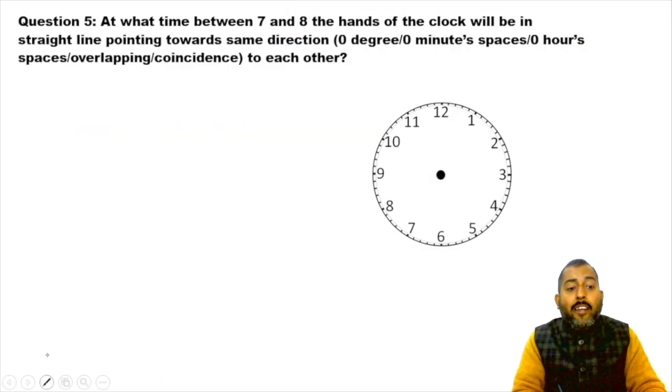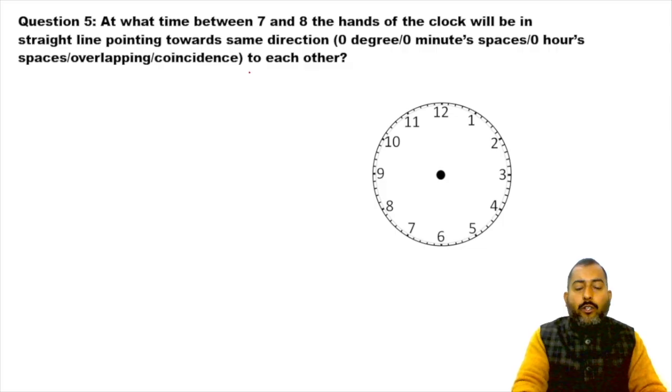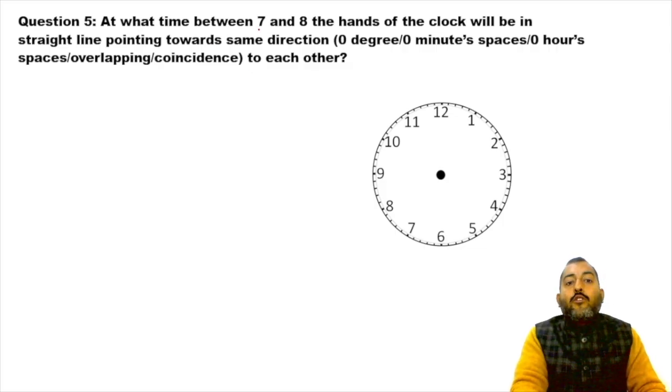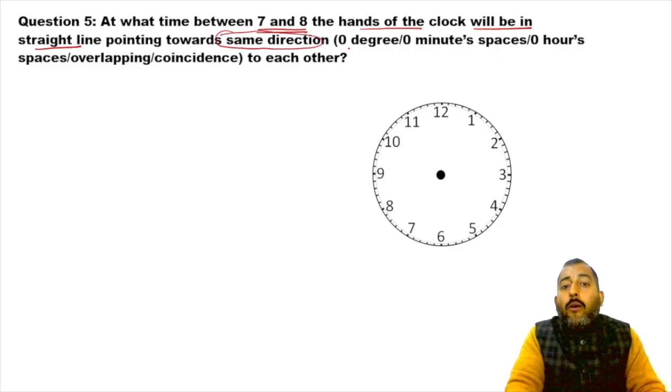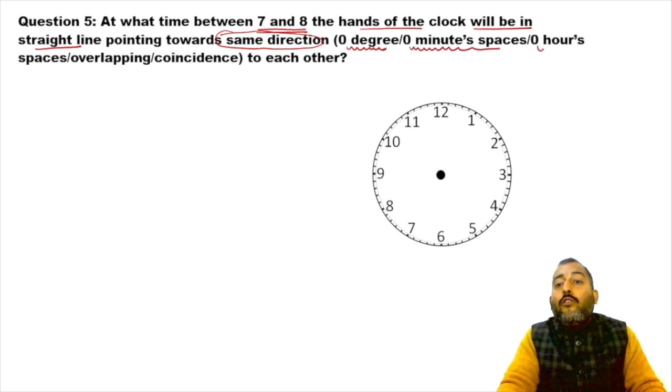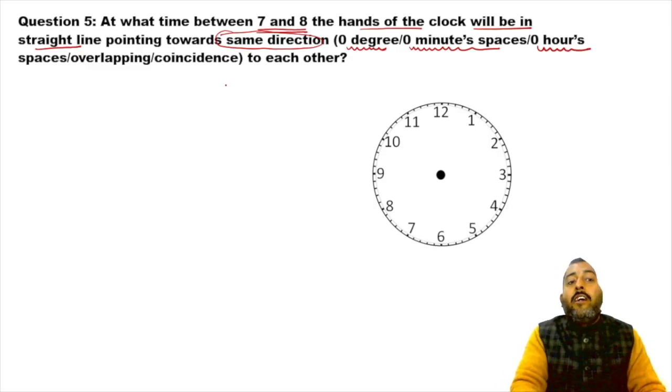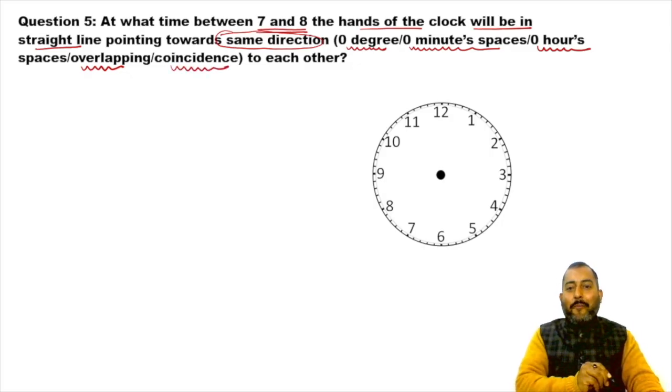Now let us talk about this question. The examiner wants to find a time between 7 and 8 when the hands of the clock will be in a straight line pointing in the same direction. Meaning, we are looking for an angle of 0 degrees. We are looking for a gap of 0 minute spaces. We are looking for a situation of overlapping, a situation of coincidence.